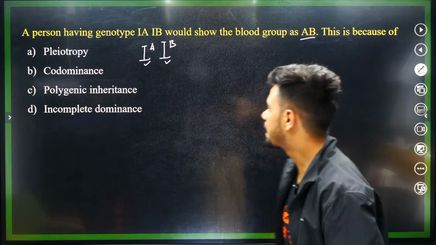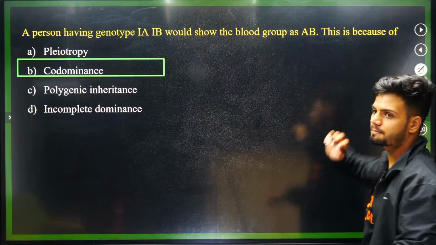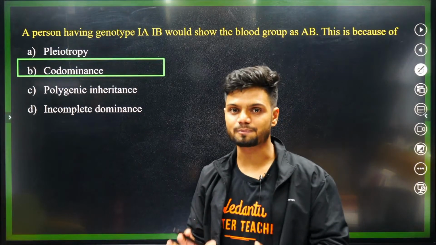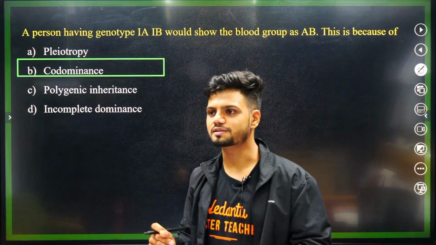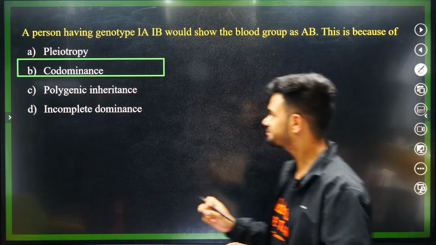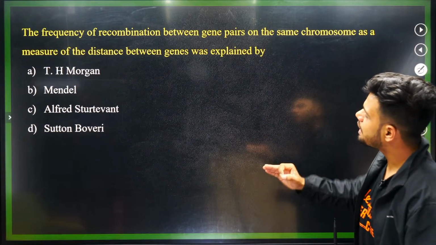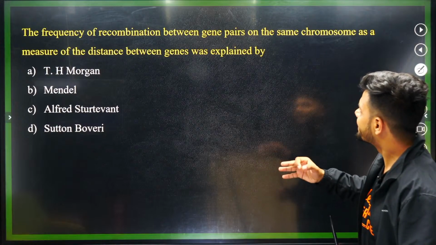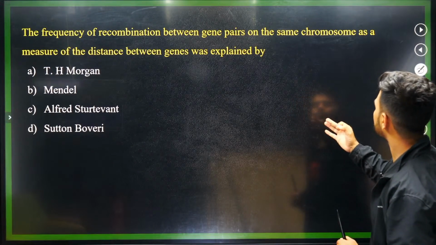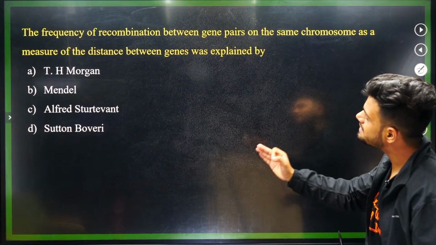Codominance takes place. Hello Tanuja, welcome to the class. Codominance.